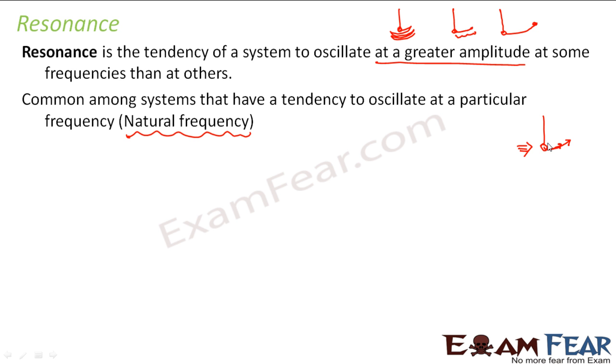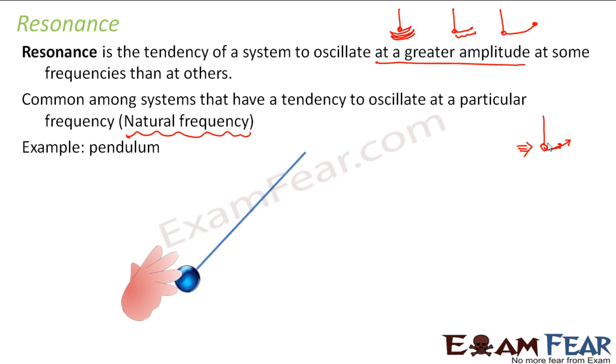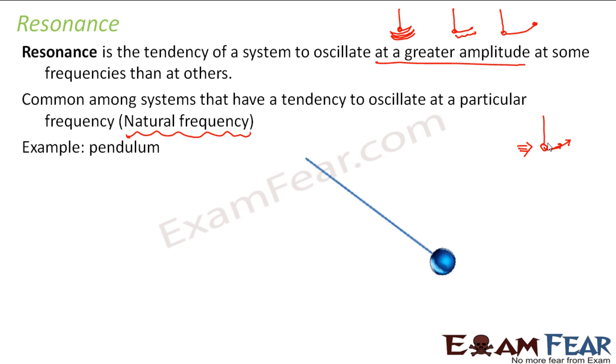So it is common among systems which, by their own, have a natural frequency. That means they have a tendency to oscillate at a particular frequency. So look at this example once again. This is your pendulum which is oscillating at its natural frequency. Now if you come from outside and give a push to the pendulum on the same side, its amplitude increased, right? Did you observe that the amplitude increased now? So this frequency at which the pendulum oscillates with a greater amplitude is known as the resonance frequency.